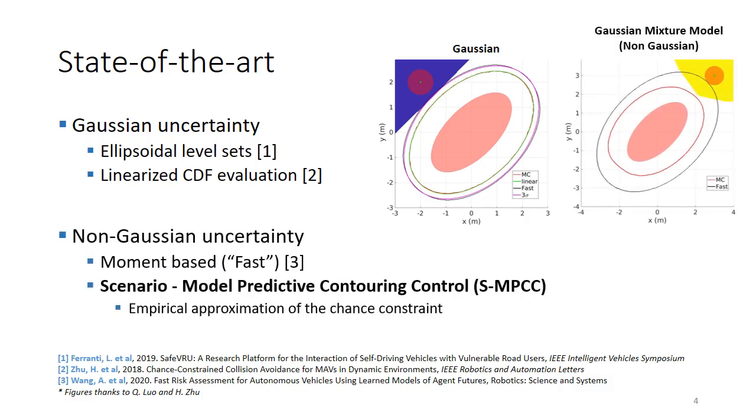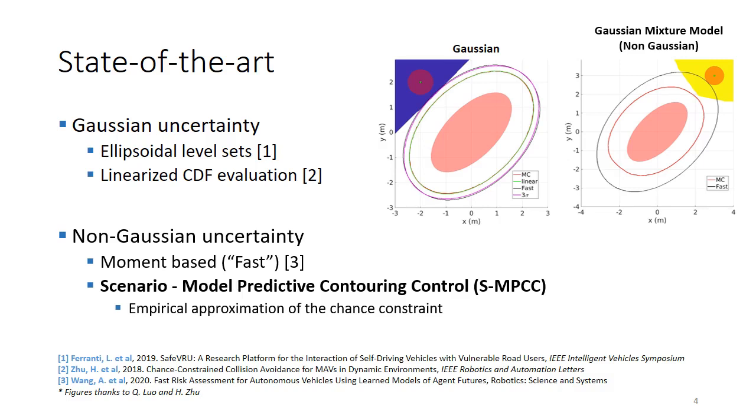In the non-Gaussian case, we have this moment-based approach, which propagates the stochastic moments of the distribution through the constraints. This is visualized in the right figure, where we have a Gaussian mixture model in the center, which is non-Gaussian. In red, we see the Monte Carlo evaluation of the region that is safe. And this method 3 is illustrated in black, which is a more conservative approximation, but it's quite consistent.